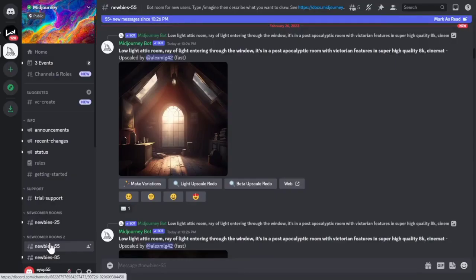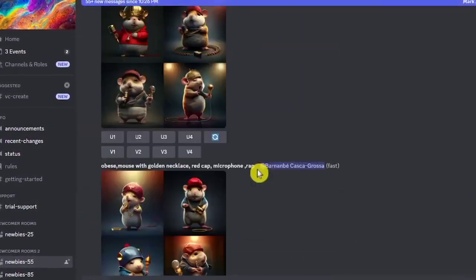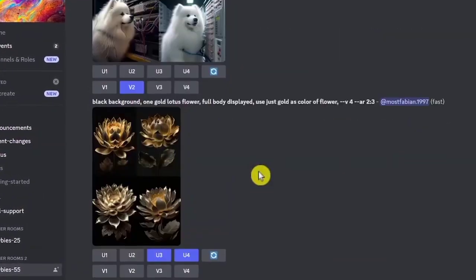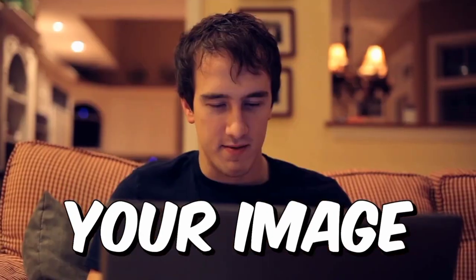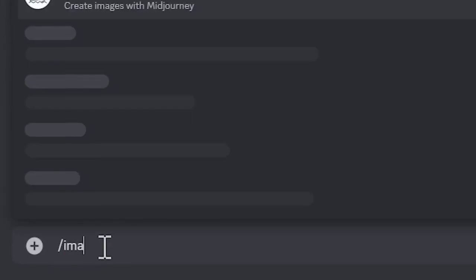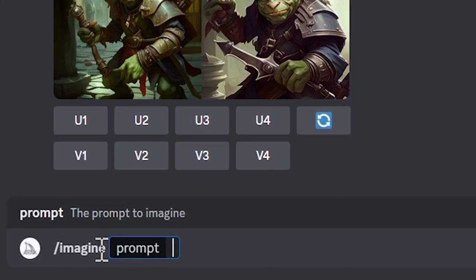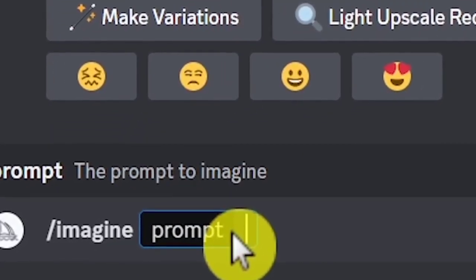And after you click on one of them, here you will see all the recently generated images. And there is millions of users here, so every single second more generated images will show up. So now, to generate your image, you will need to start a prompt. And to do that, just type here in the chat /imagine and just hit space in your keyboard. And now, you can literally type here anything and it will generate an image for it.